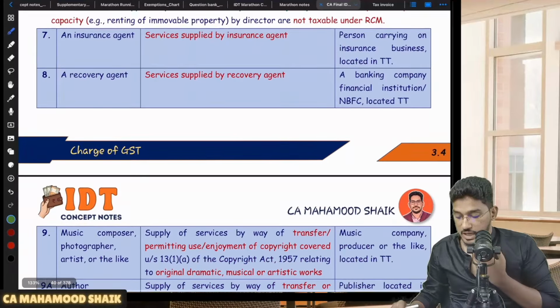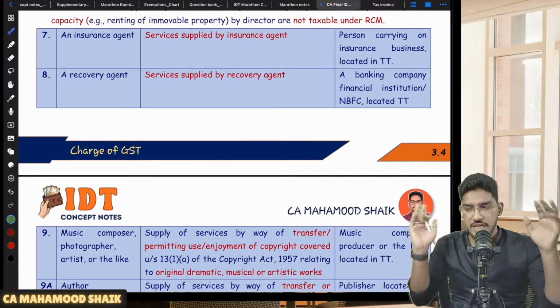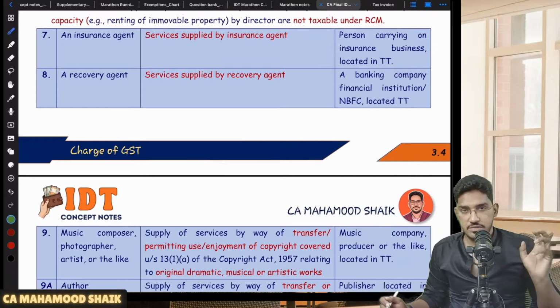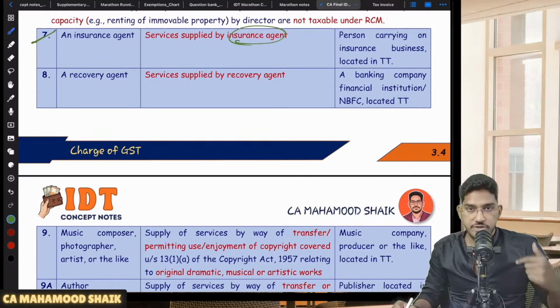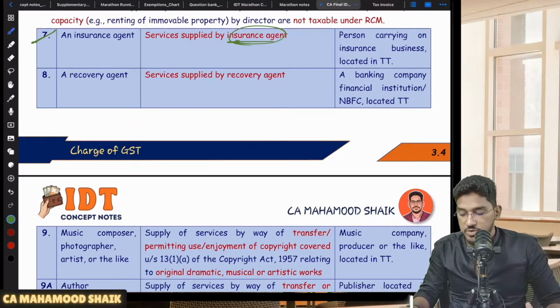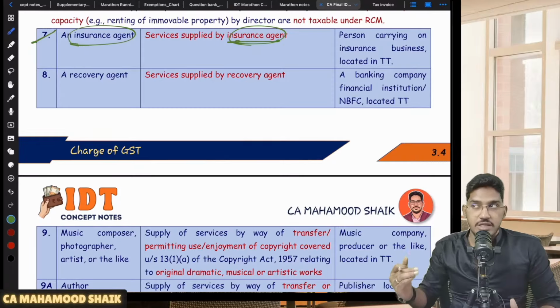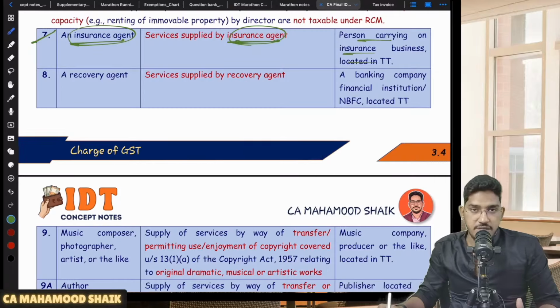Now let us come to other kind of services. Now we will talk about the financial sector. When I say financial sector, banking and all will come here. Banking, insurance, all the services there, we will try to cover in one go. So when it comes to the financial sector, services supplied by an insurance agent. Insurance agents will provide the services, no? Where the supplier is an insurance agent, who is the recipient? Insurance company. So the insurance agent is providing the services to the insurance company, no? So services provided by an insurance agent to an insurance company will be covered under reverse charge mechanism.